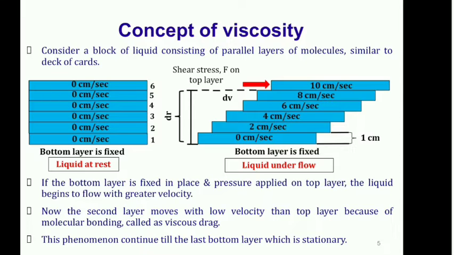On the left-hand side, you can see a liquid at rest. There is no movement, although the liquid is made up of parallel plates. Starting with the bottom layer, the numbers given are 1, then 2, 3, 4, 5, and the topmost layer is 6. The velocity of each and every layer is 0, because the liquid is not flowing.